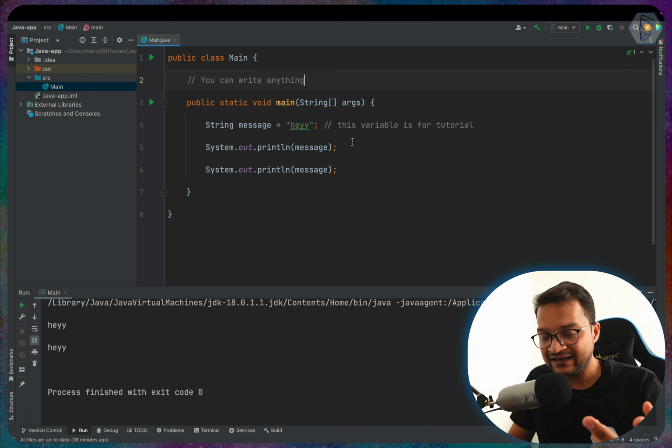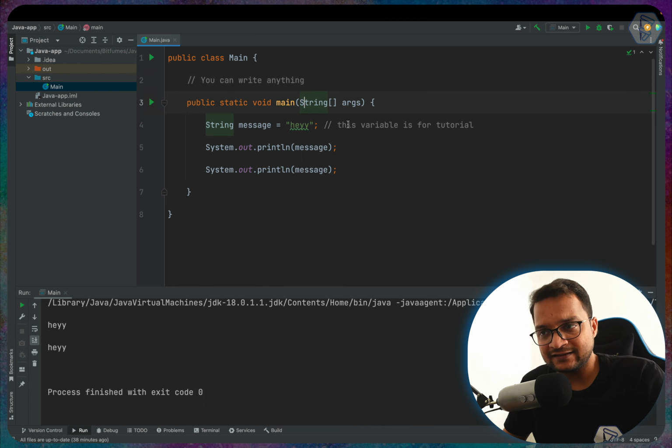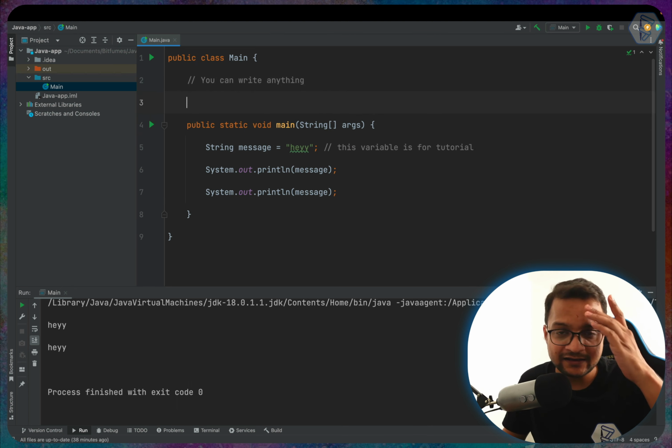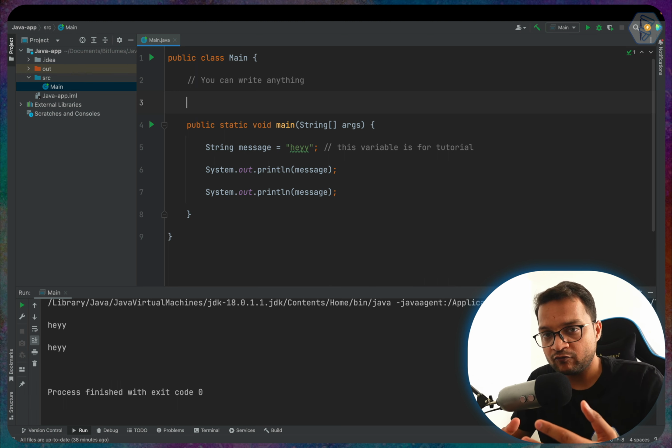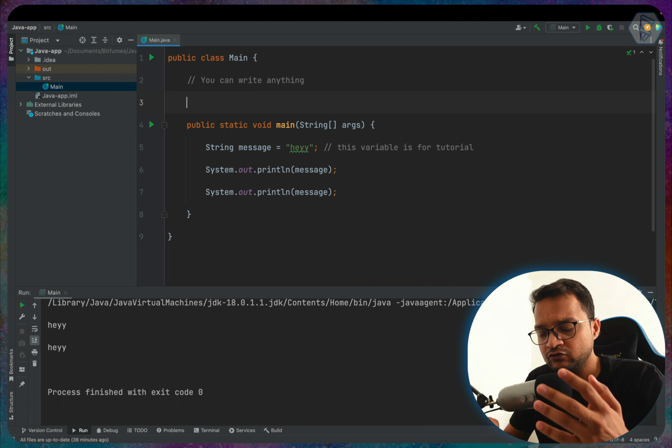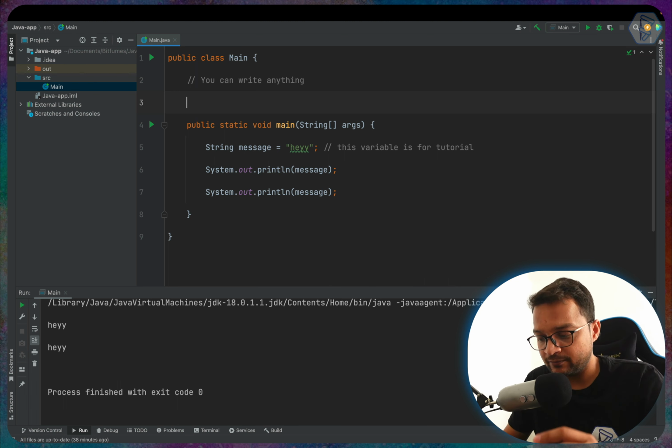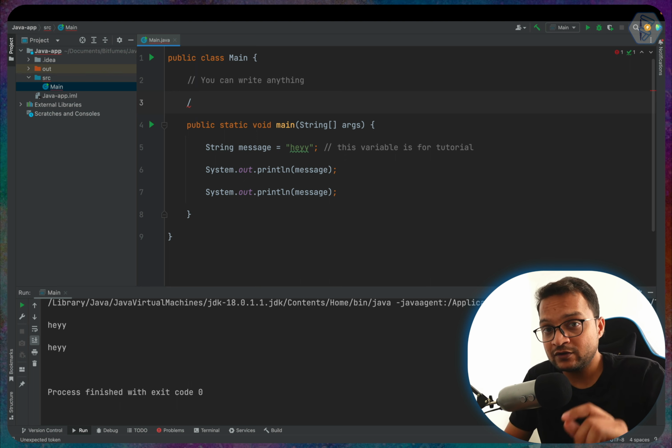for readability, for explaining things. And you can not just create a single line comment, you can also create a multi-line comment. And this multi-line comment is useful for documentation, or you can also call this a doc comment. So how can you create the doc comment? One more time, you need to create a forward slash, then you need to give the asterisk.